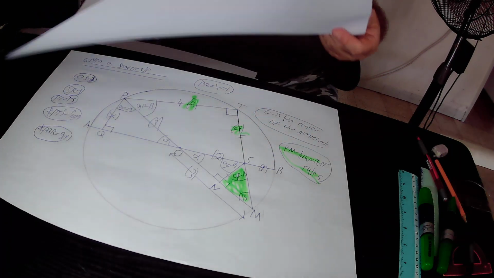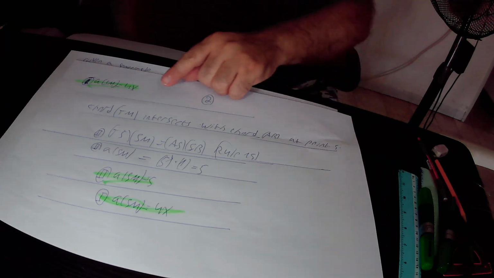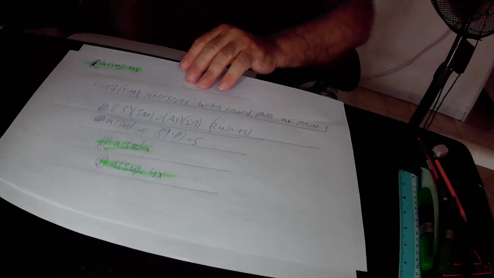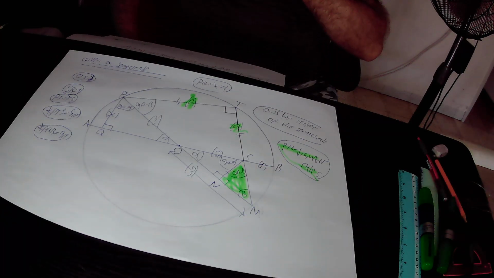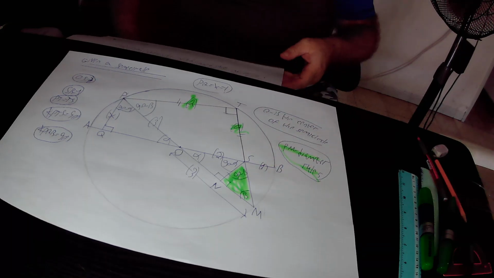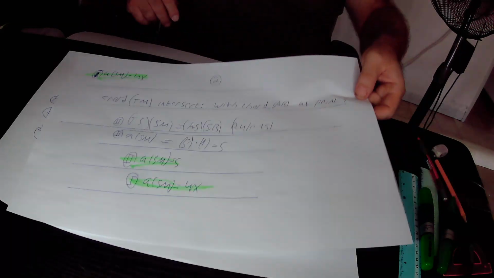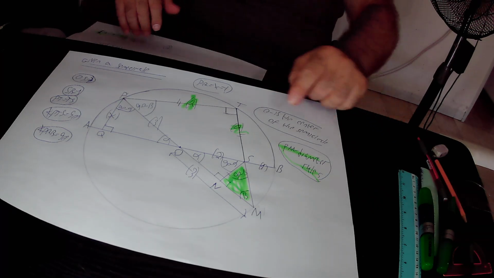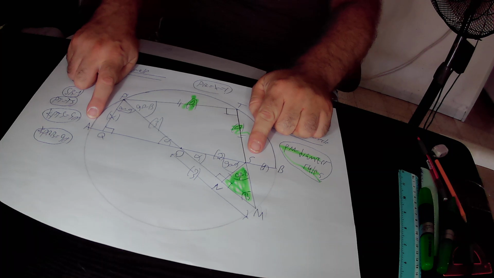According to rule 15, TS times SM equals AS times SB. TS equals A, SM is the missing side, so we leave it as it is. So on this side of equation 2, we have A times SM, and it is equal to AS times SB. AS in total equals AO, that is the radius of the circle that is 3, plus OS that is 2.